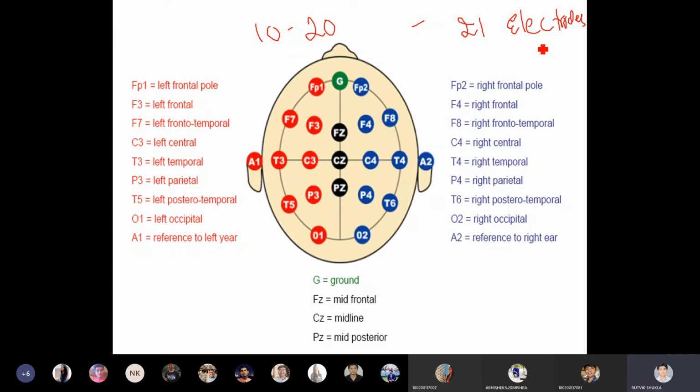Now, I gave you the ECG example precisely to show where to put the electrodes. For that you have to identify the position. Here you can see some of the electrodes are colored red, some blue, some black, and one of them is green. Four colors are shown. What does this indicate? The red color indicates the electrodes placed on the left side. Here is the nose. This is your front side, and this is the back side. These two are the ears.